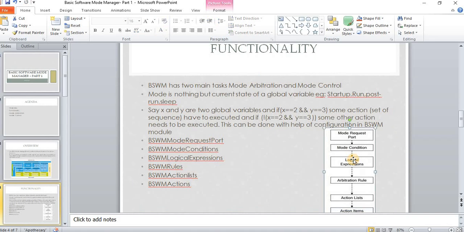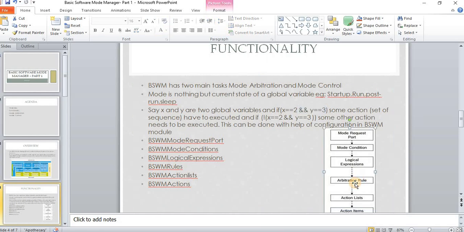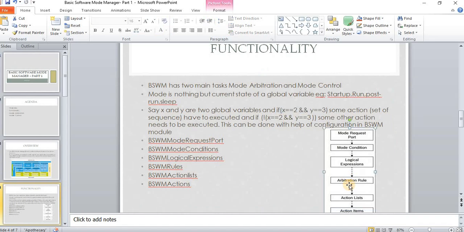In the logical expression, two or more conditions are grouped together under a logical if condition, which is something like x is equal to 2 and y is equal to 3. So the logic comparison for these two global variables is done in the logical expression. And in the arbitration rule, based on the comparison result, we configure what action needs to be done.